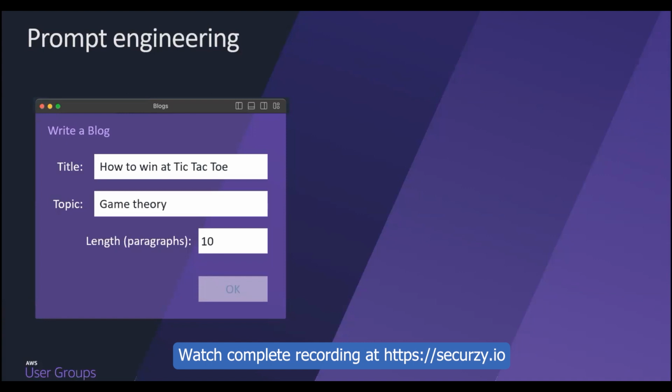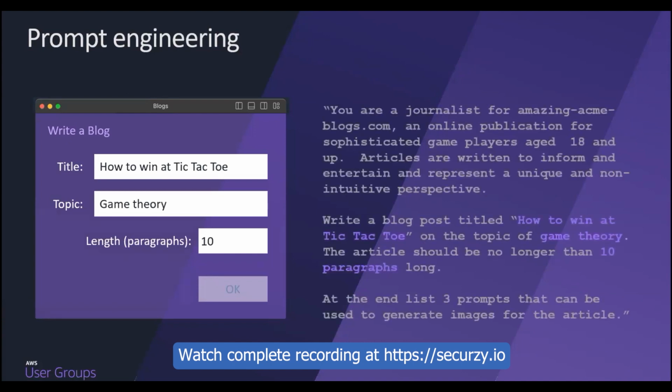Now what happens behind the scenes is, when we want to use a generative AI algorithm to create a blog post, we take all the collected information about the blog and compile it into a prompt. A prompt is simply a text string that conveys what we want to happen.